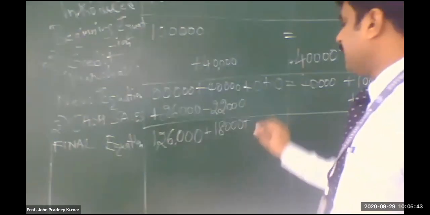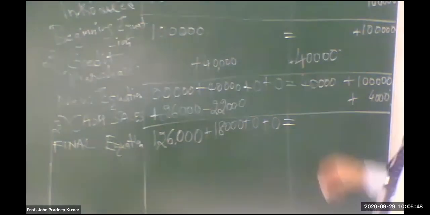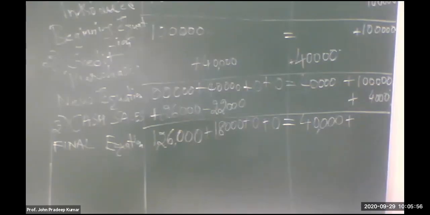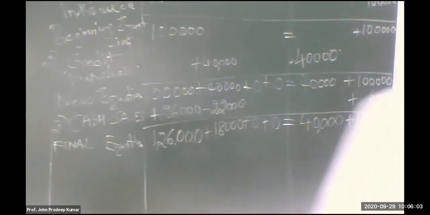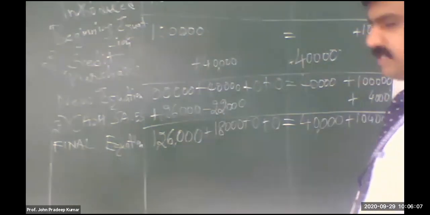So current asset is 0, fixed asset is 0, is equal to how much is current liability? 40,000. And how much is capital now? 1,04,000. One lakh 4,000. Is it clear, students? You have to just add up the column, whatever is there.